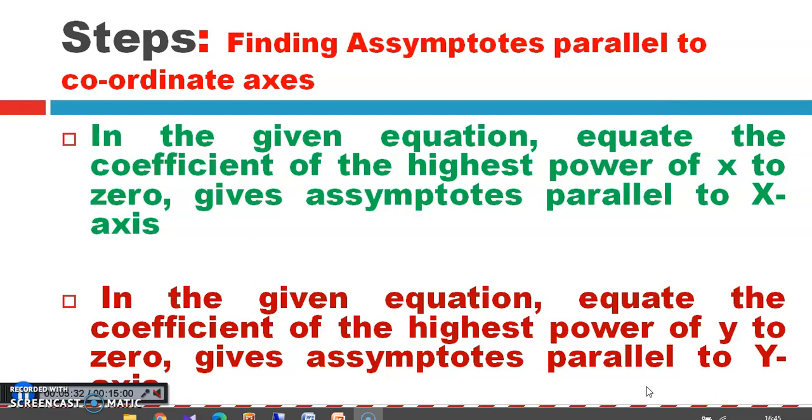Please remember, equating the coefficient of the highest power of x to 0 always gives the asymptote parallel to the x-axis. In the same way, in the given equation, equate the coefficient of the highest power of y to 0, which gives the asymptotes parallel to the y-axis. If the coefficients are constant, please remember, there are no asymptotes parallel to either the x-axis or the y-axis.